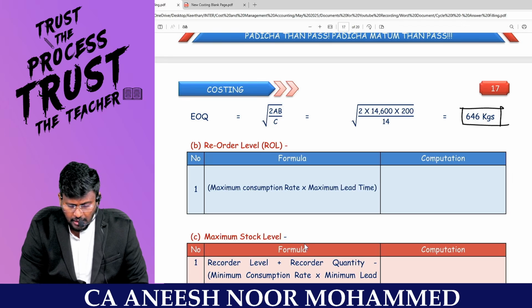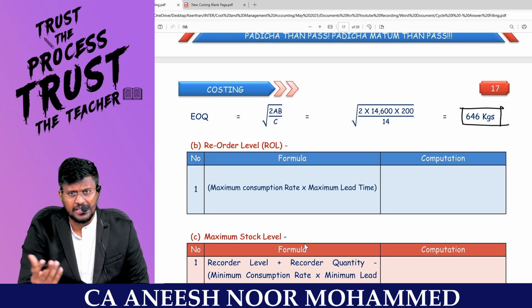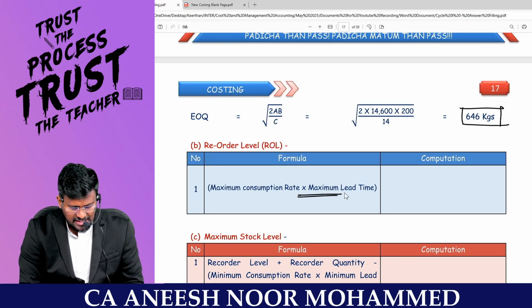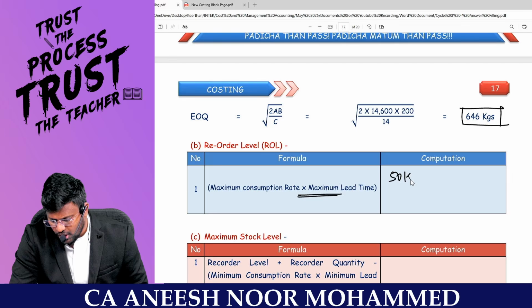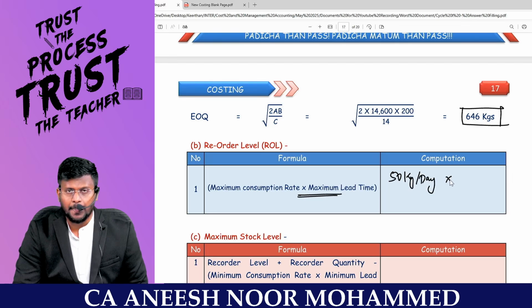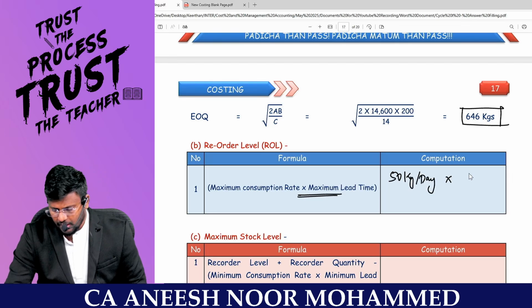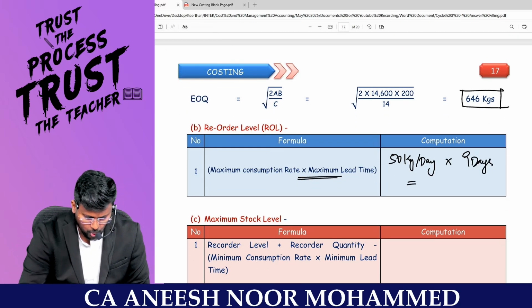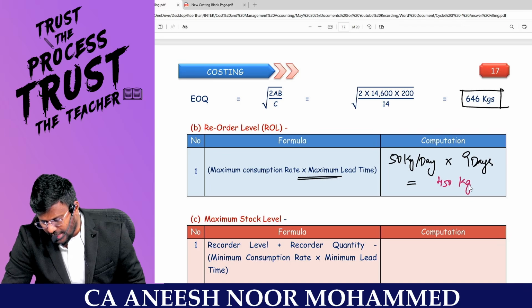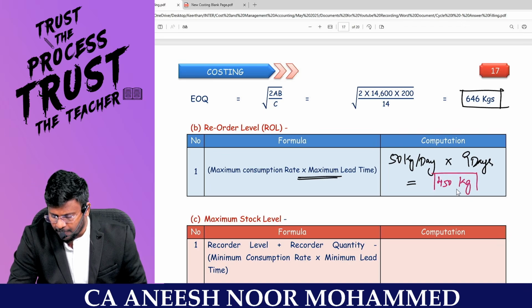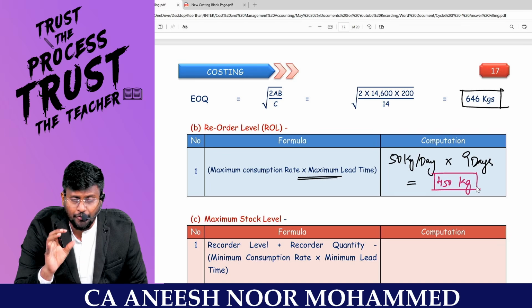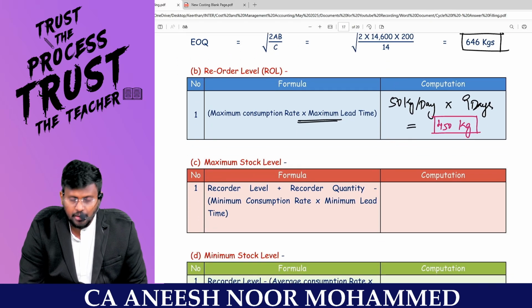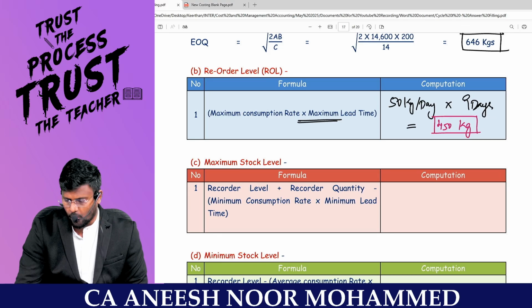What is reorder level? It is the level at which we will place the order, which is maximum consumption into maximum lead time. What is the maximum consumption? 50 kg per day. And what is the maximum lead time? 9 days is the maximum lead time. So 50 into 9 comes to 450 kg is the reorder level. So if my stock is at 450 kg, I will place the order. What will I place? I will place the reorder quantity, which is nothing but economic order quantity.